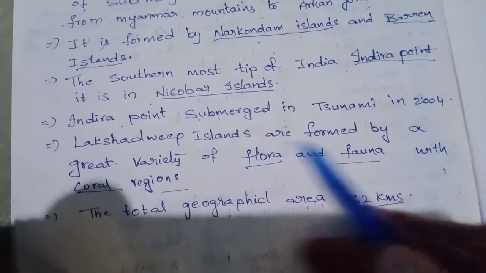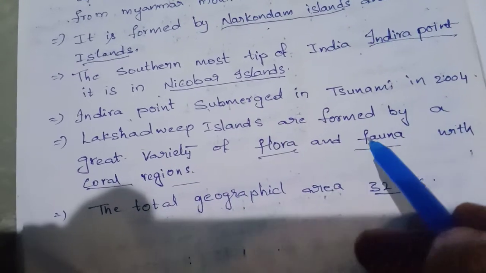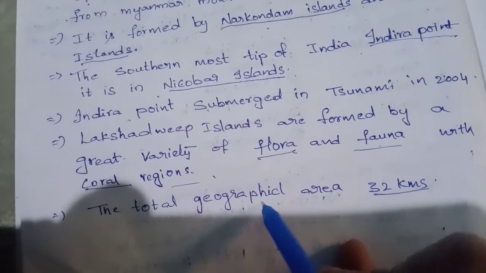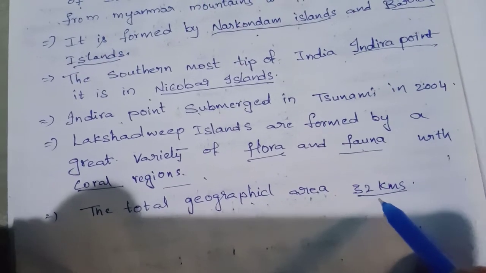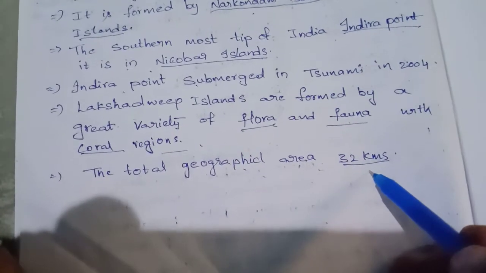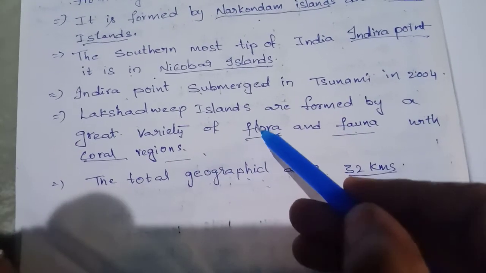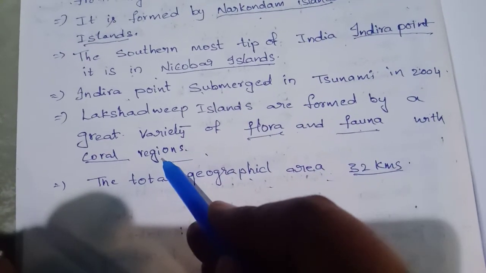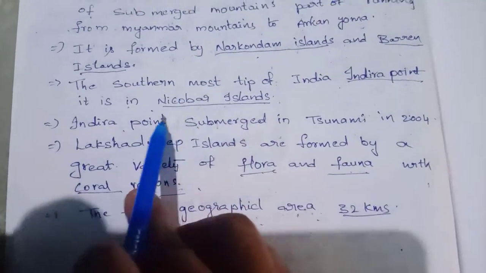Lakshadweep Islands are formed with a great variety of flora and fauna with coral regions. The total geographical area is 32 kilometers. What is the total geographical area of Lakshadweep Islands? 32 kilometers. How is it formed? It is formed by flora and fauna with coral reefs. Understood all of you?